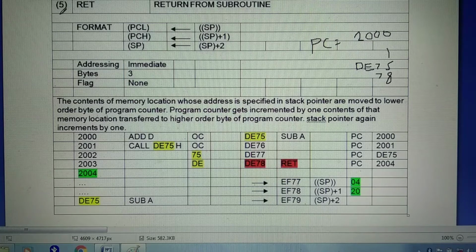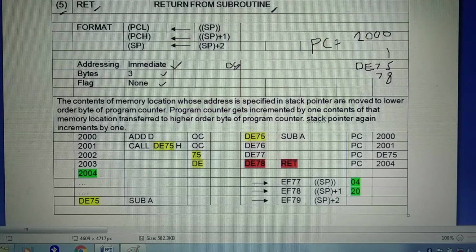Fifth instruction from branch group is return. It is return from subroutine. This is unconditional return. The addressing mode is immediate, bytes equal to 3, flags affected none. The first byte of the instruction is always operation code. Similarly, here it is operation code.